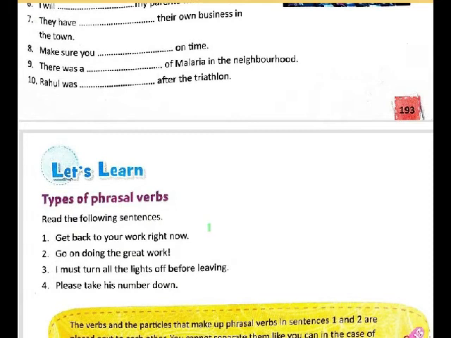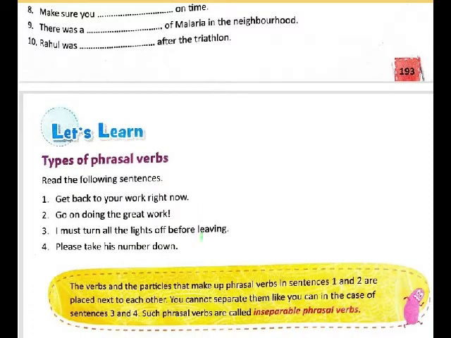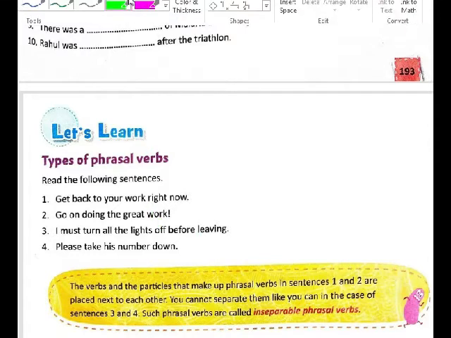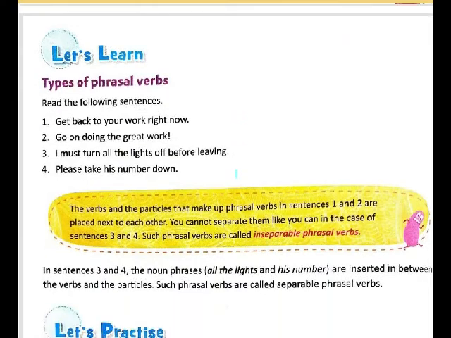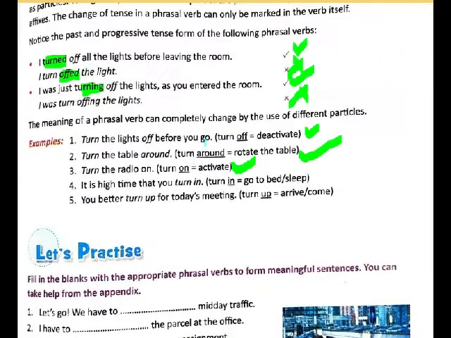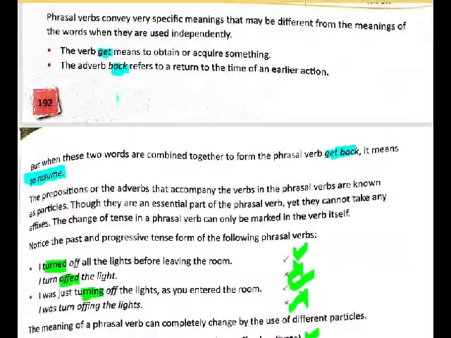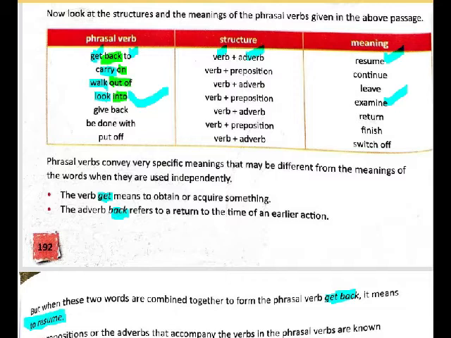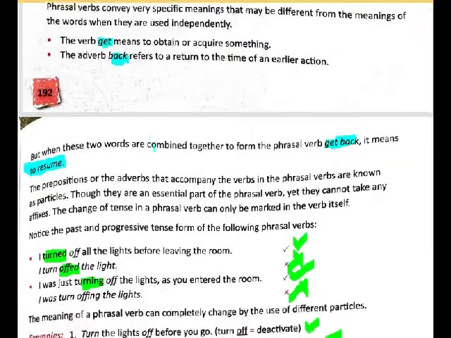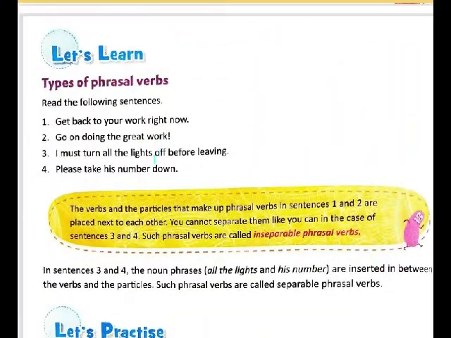Then next we have types of phrasal verbs. Okay, this one is again an easy one. See, phrasal verbs are of two types, basically separable and inseparable. Like you saw all the phrasal verbs here, all of them were together, like turn off or get back to, carry on, walk out of, etc, etc. So these we call as inseparable.